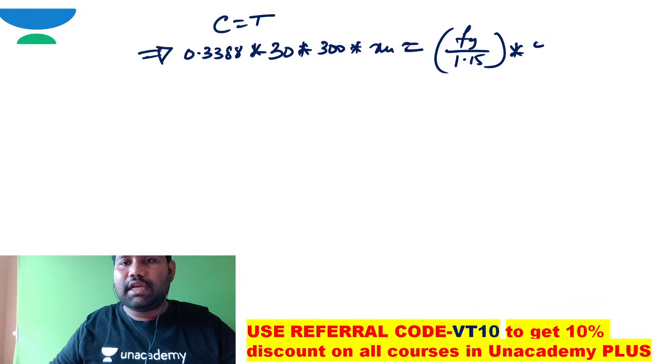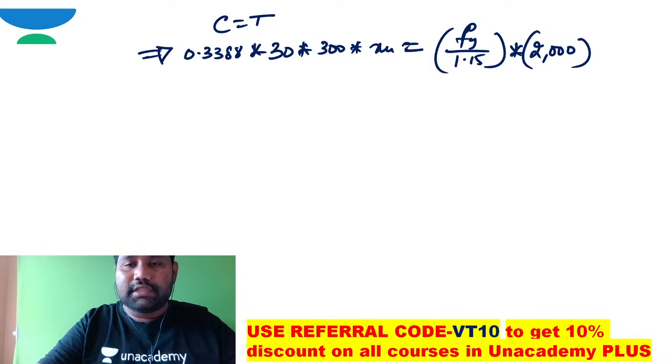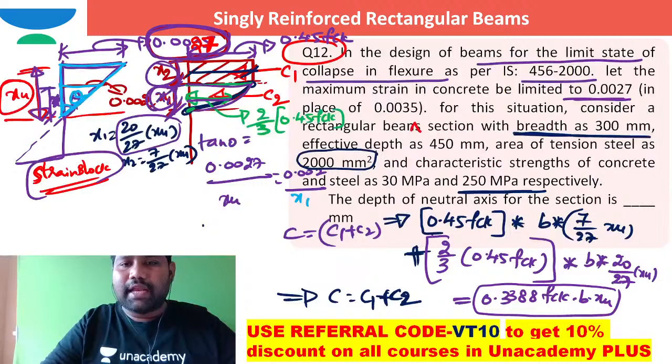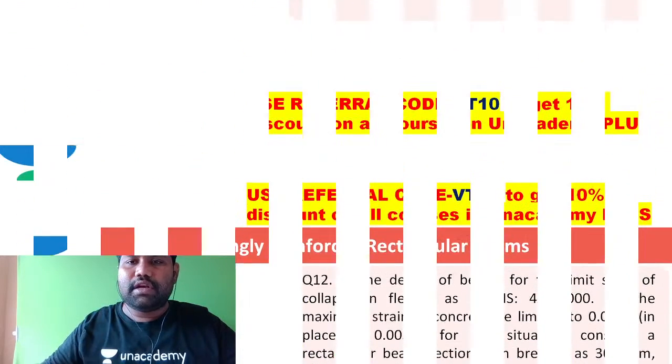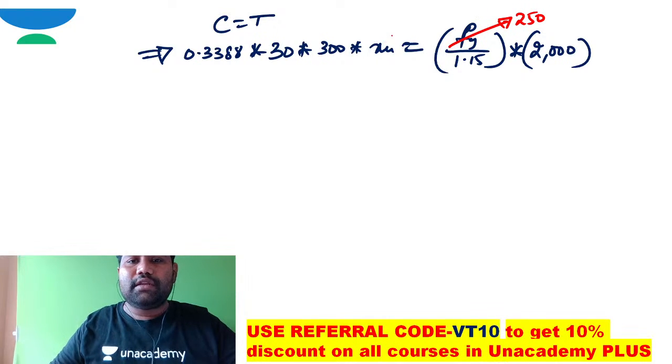Let me write here clearly, 2000. Coming to yield strength, what is the answer for Fy? The yield strength of steel is 250. Here the one and only unknown is XU.